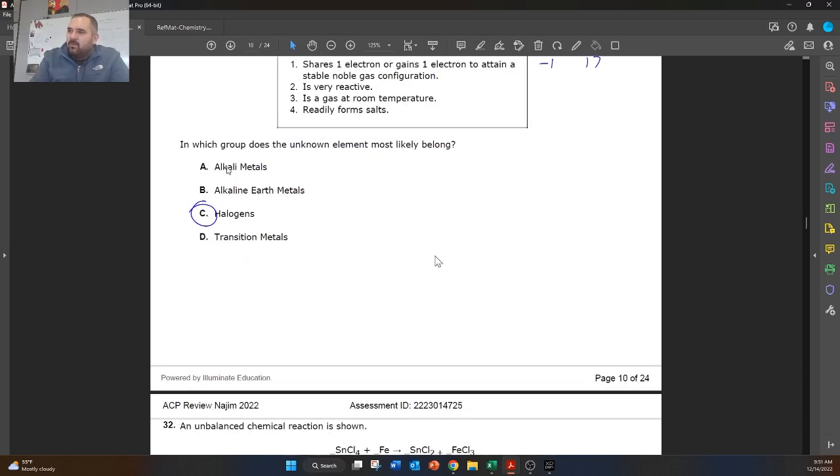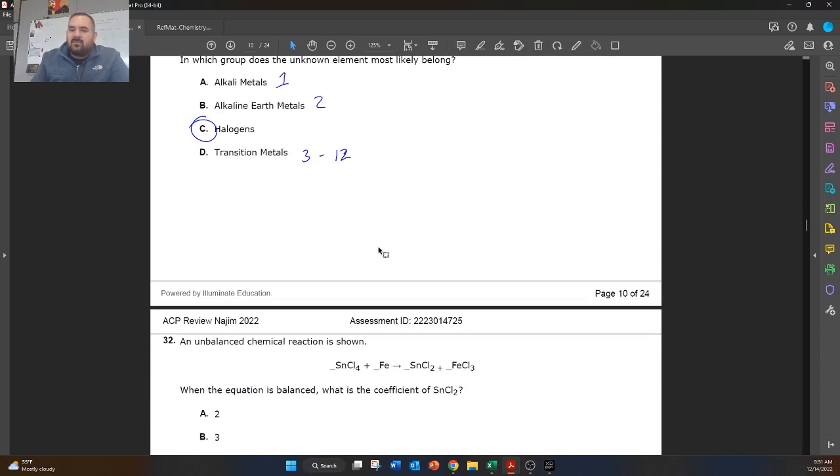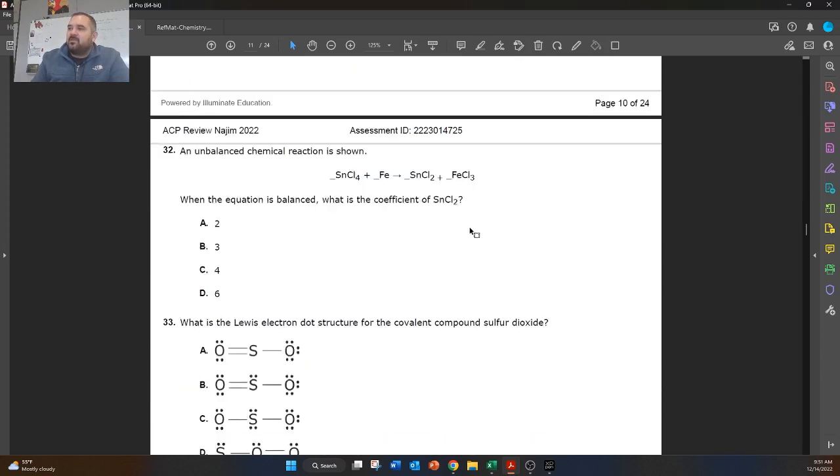And just so we go over this, alkali metals, that's group 1. Alkaline earth, that's group 2. And transition metals are going to be group 3 through 12. And of course, those elements underneath the stair step, those are included as well.